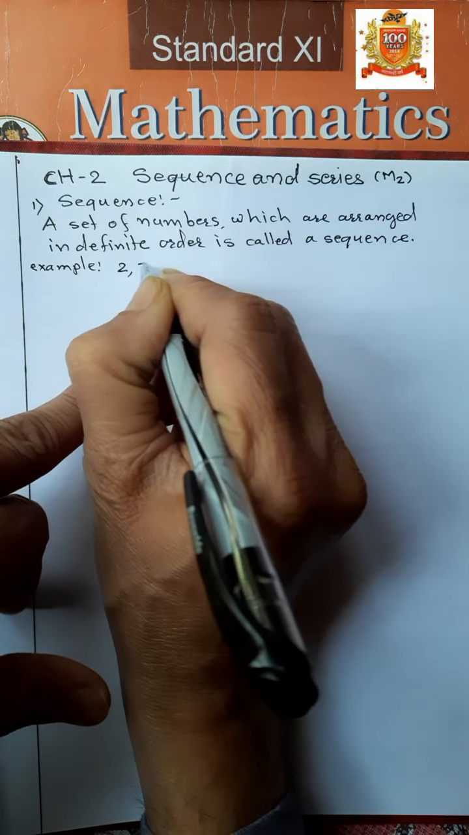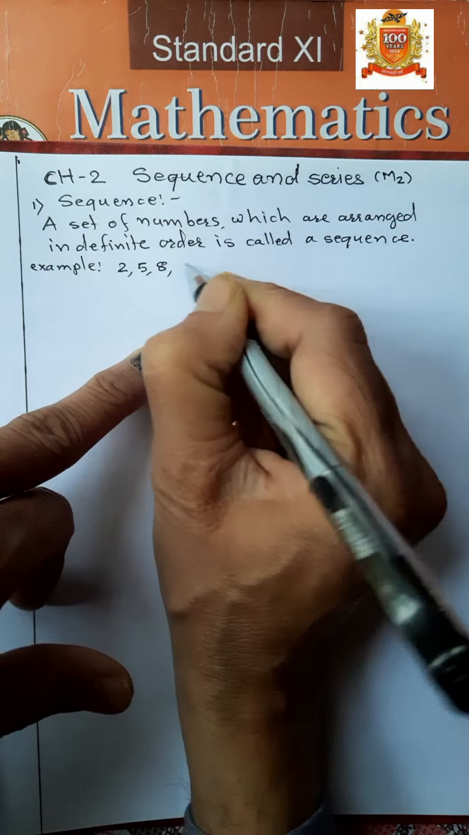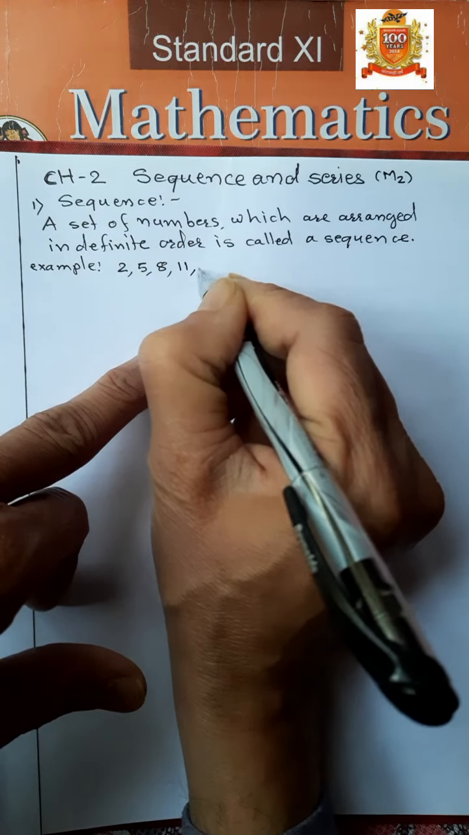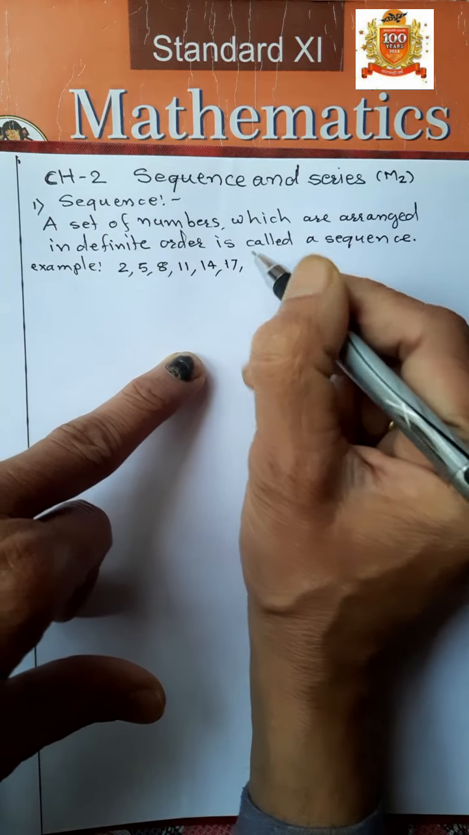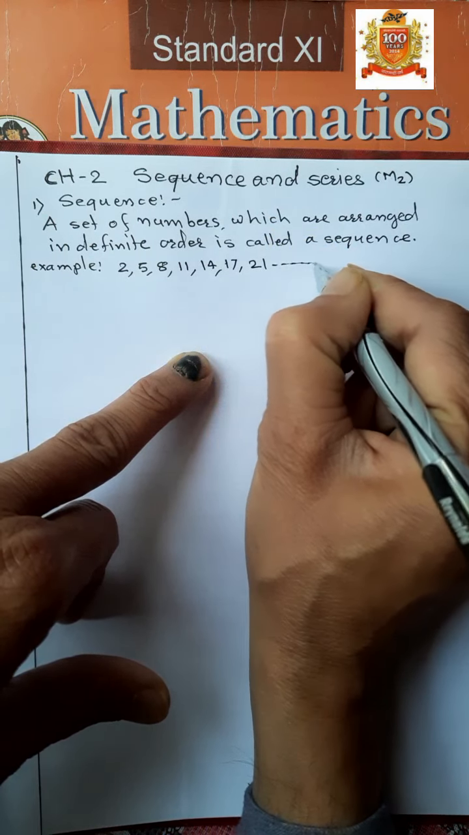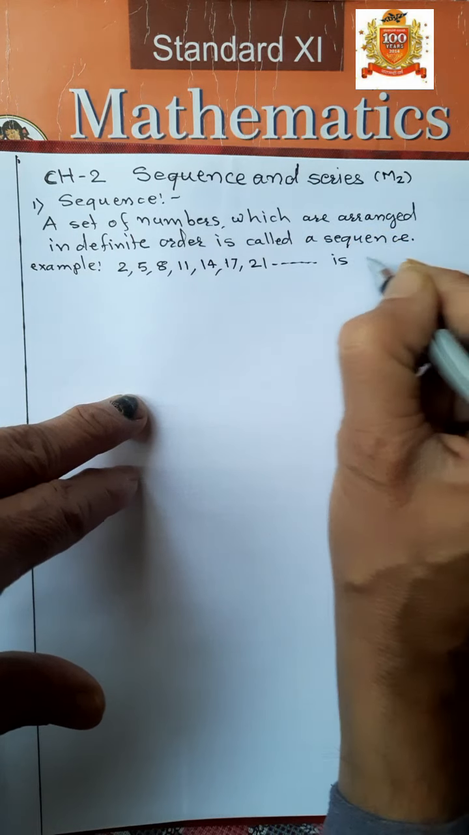For example, 2, 5, 8, 11, 14, 17, 21 like this is a sequence.